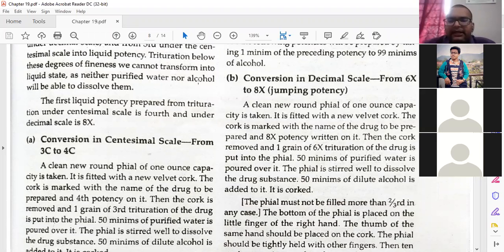Then the vial is stirred well to dissolve the drug substance. Then again 50 minims of dilute alcohol is added to it, and it is corked.